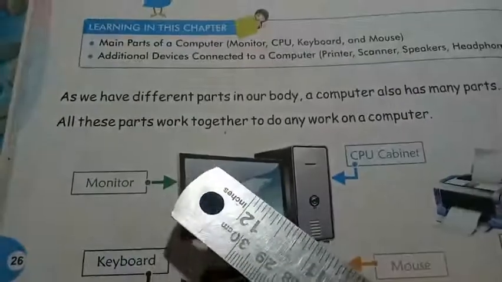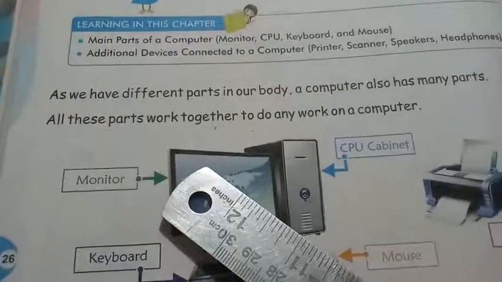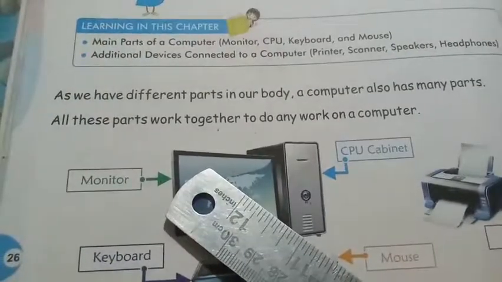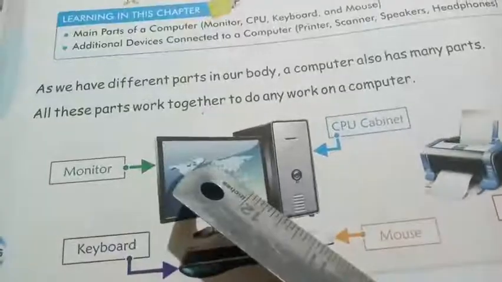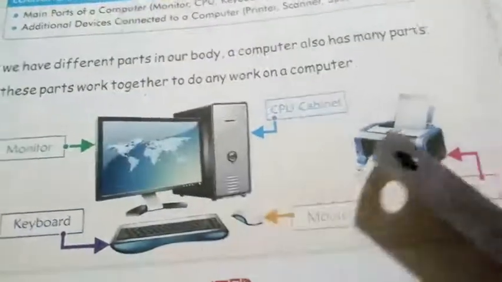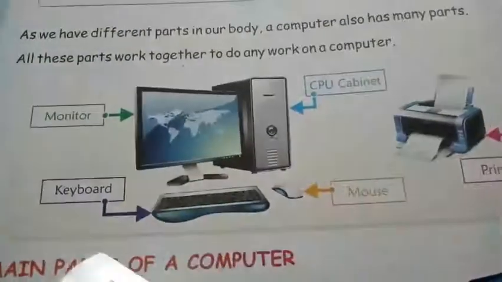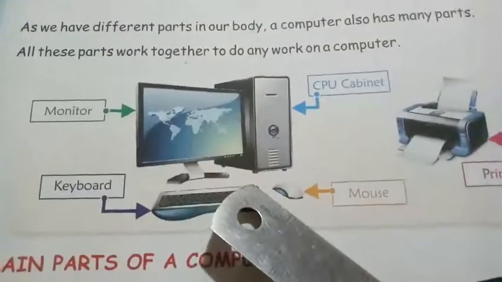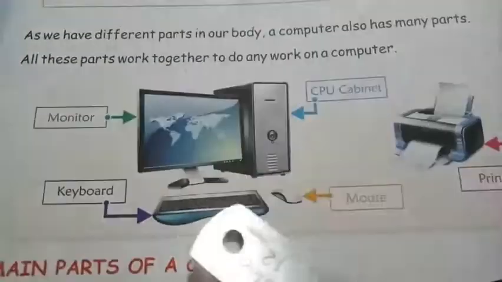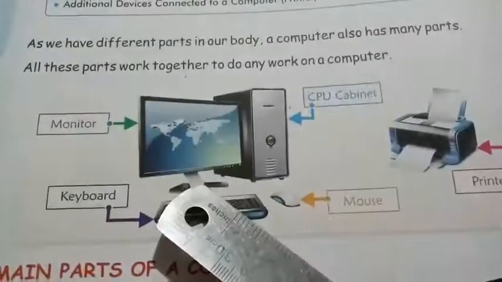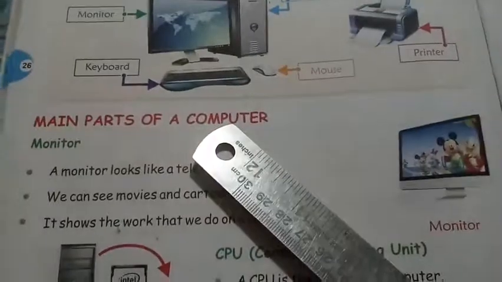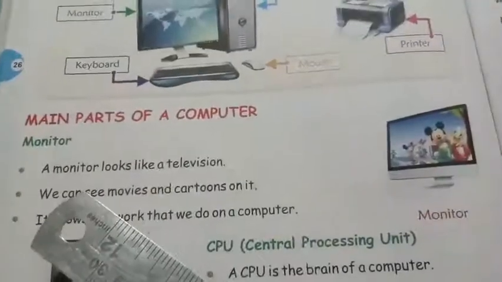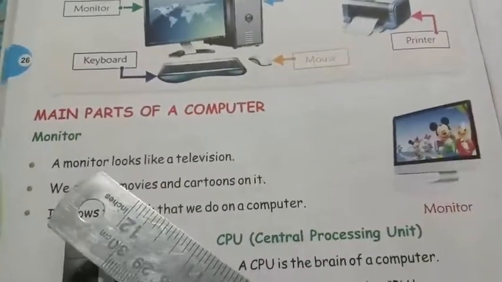जब ये सारे पार्ट्स एक साथ काम करते हैं तभी आप कंप्यूटर पे काम कर सकते हो और तभी एक कंप्यूटर काम कर सकता है. And see: monitor, CPU cabinet, printer, mouse, keyboard. So all these are the parts of a computer. Main parts of a computer. Now let's see.